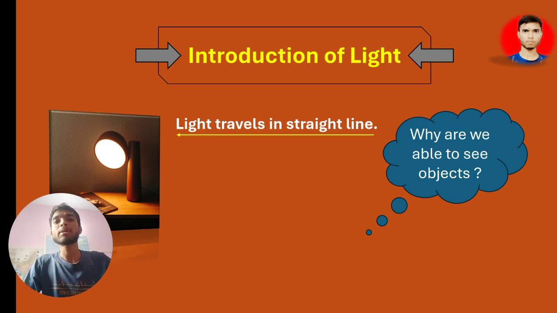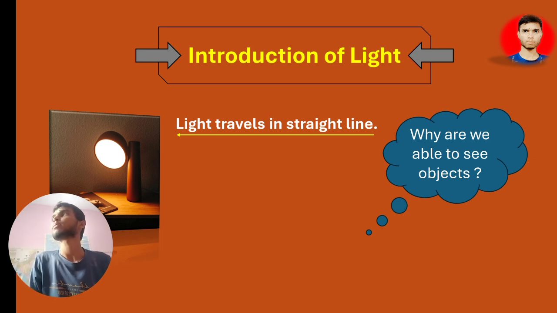It is happening because of a lack of light. So to see any object, we should have light. We should have a source of light. Then we can easily see.